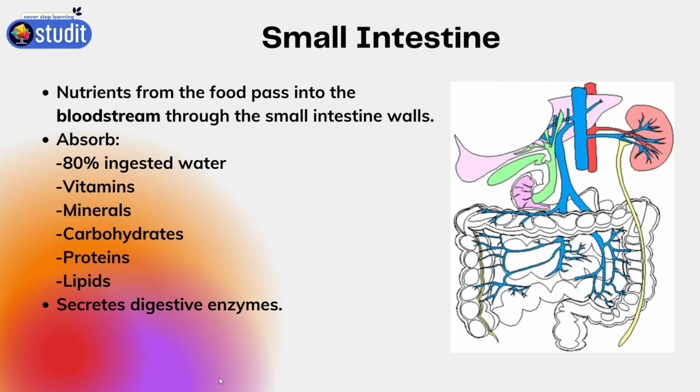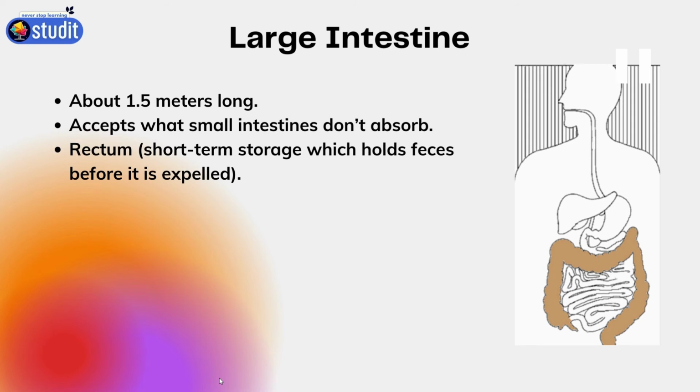Large intestine. It is a 1.5-meter long pipe. It is connected to the small intestine and anus. The last portion of the pipe is called the rectum. It is there to store the fecal matter. The large intestine works the same as the small intestine, but it absorbs other materials that cannot be absorbed by the small intestine.